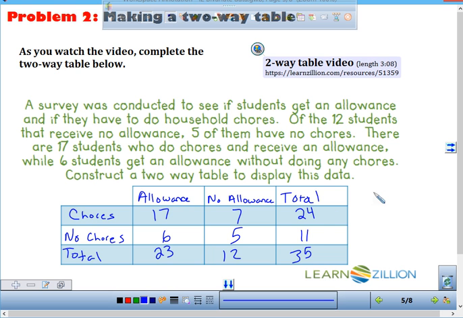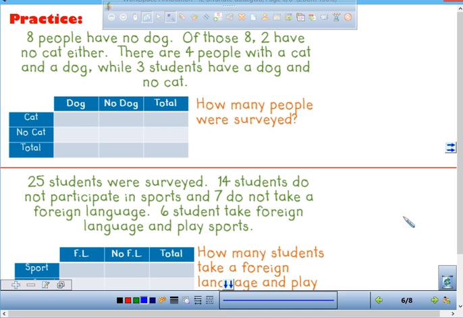Okay, any questions? Isn't this fun? Trying to figure this puzzle out? Ooh, I love it. I love it. Okay.